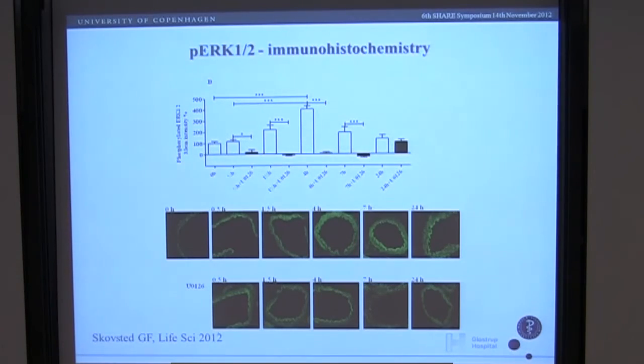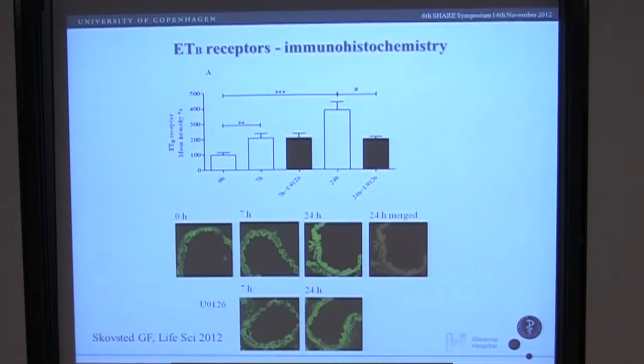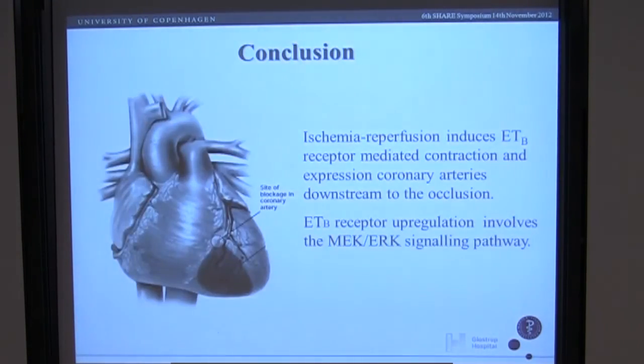Furthermore, I studied the p-ERK in the vessels with immunohistochemistry and saw during the incubation that it increased until 4 hours of incubation and declined afterwards. And in presence of U0126, the MEK inhibitor, I was able to abolish this phosphorylation of ERK. The ETB receptor protein level, I was only able to inhibit after 24 hours of incubation in the presence of U0126 compared to the control group.